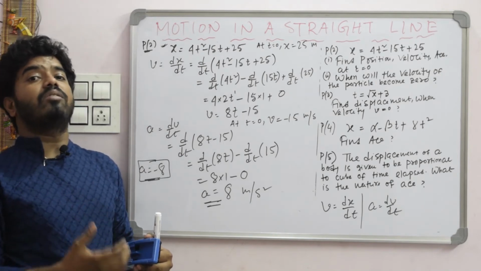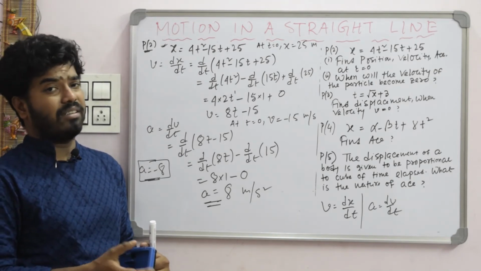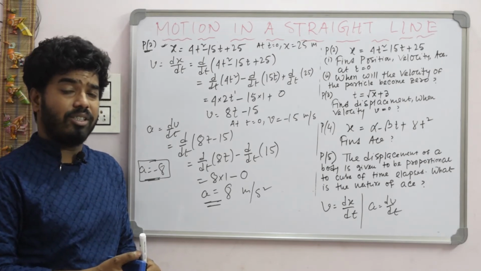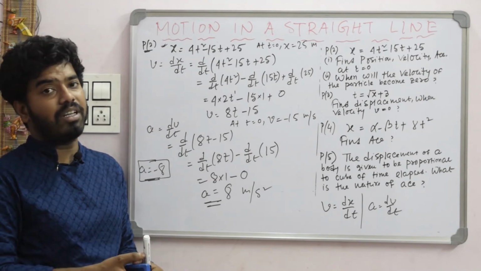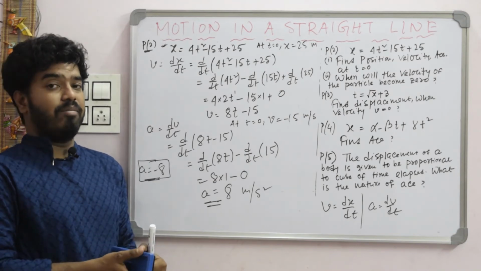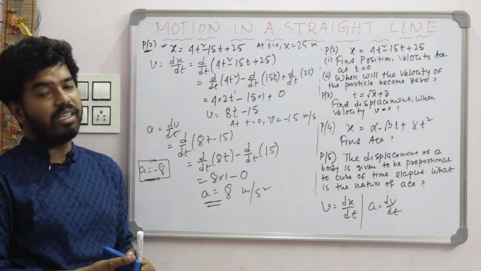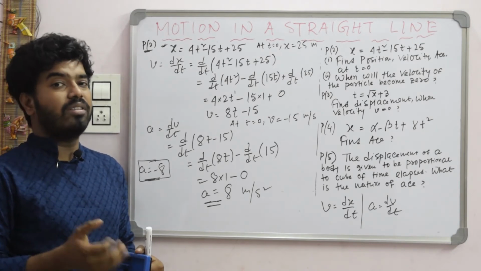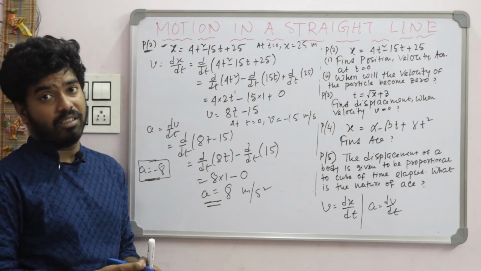Similarly, when the velocity of an object is decreasing, then we can say that this is negative acceleration. This is also called retardation or deceleration. For example, when approaching a bus stop, a bus gradually slows down, its velocity decreases. So in this case we can say there is negative acceleration, or you may call it retardation, right?